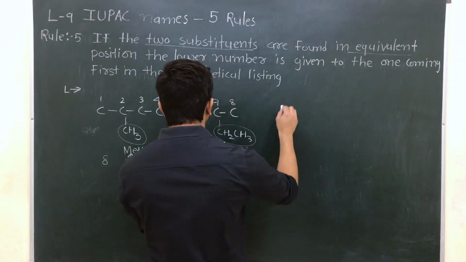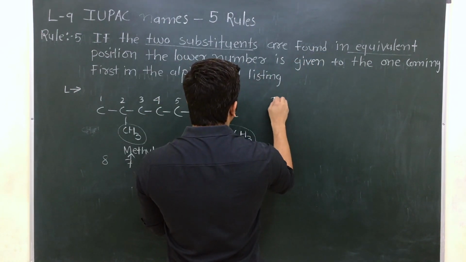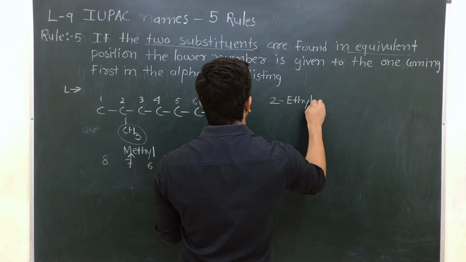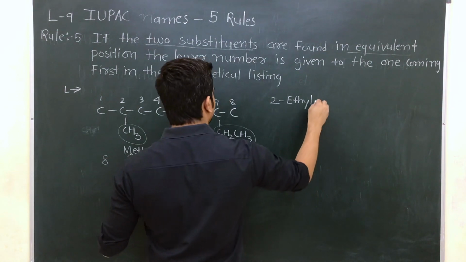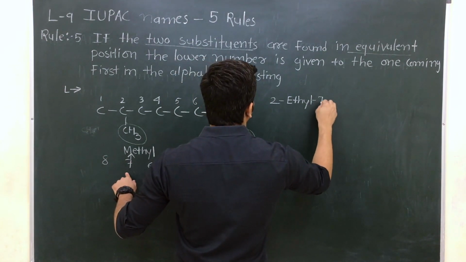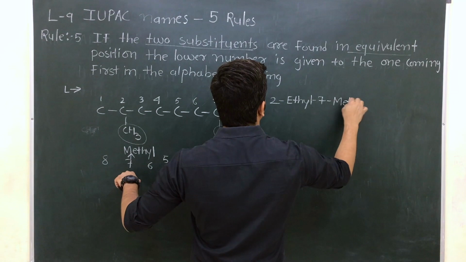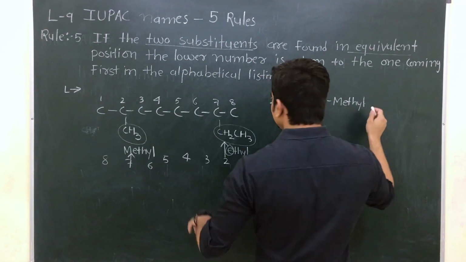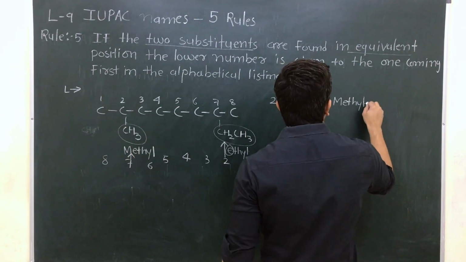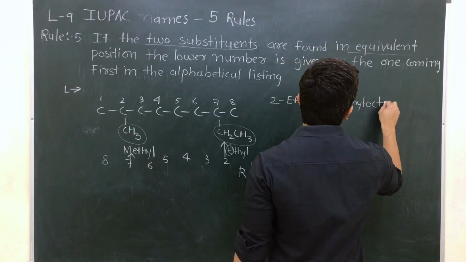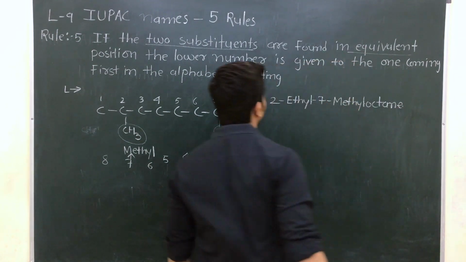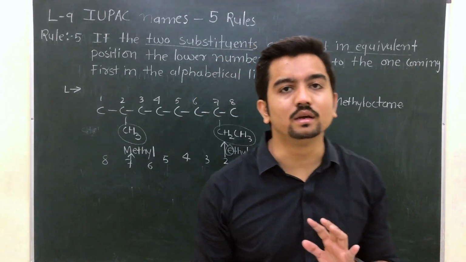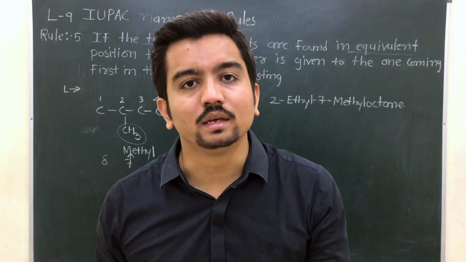So the name becomes 2-ethyl, 7-methyl, total carbon 8, oct-ane, octane. Clear? How are we using this ane? Because an alkane chain is named with the suffix ane.